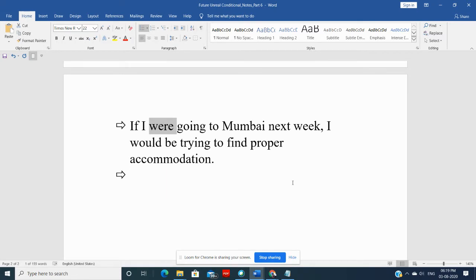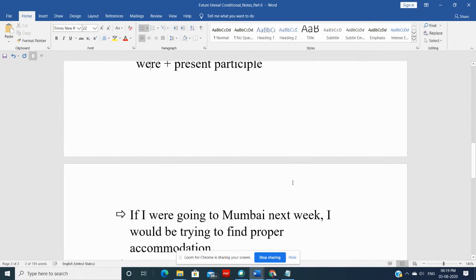Because this is an unreal condition. Whenever something is unreal, you use were, like if I were a bird. This is not real. So in this type of formation, what we use is if I were going to Mumbai.